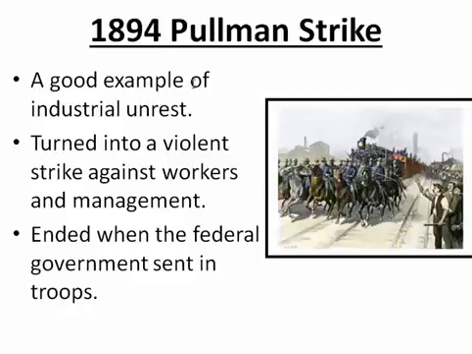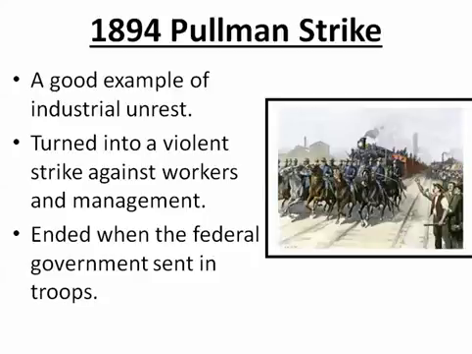The 1894 Pullman Strike is a good example of industrial unrest, because not only are the George Pullman workers going to strike, but also the American Railway Union workers are going to strike, and other unions strike, because they're upset about how they're being treated. And this is going to turn into a violent strike between workers and management. It's going to end when the federal government sends out troops. President Grover Cleveland sends out troops to put the Pullman Strike down.